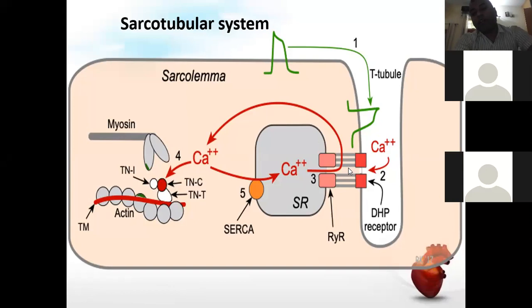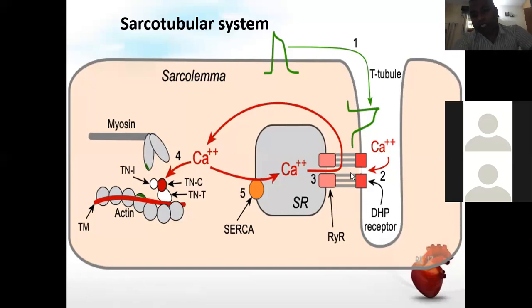When there is a mechanical coupling, it forms a tubule-like structure, another tubule, so the T tubule and the DHP and ryanodine behave like a tubule here. When the action potential reaches here, the voltage-sensitive calcium channel opens, the calcium channel present in the DHP receptor, and this causes the entry of a few extracellular calcium ions. This entry of free extracellular calcium is the main stimulant for cardiac muscle contraction.